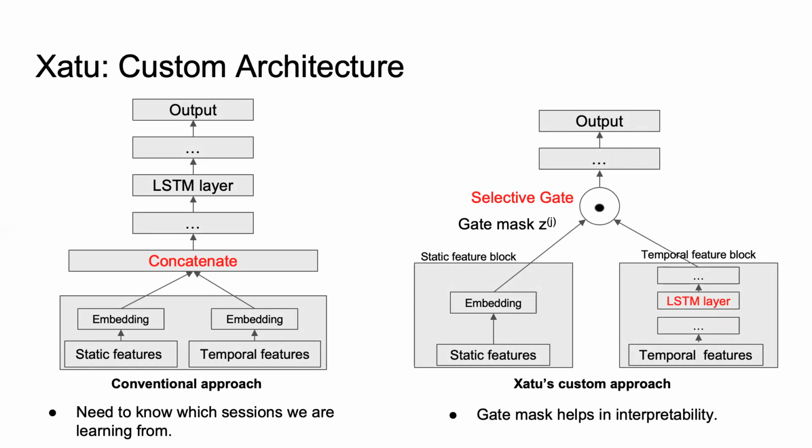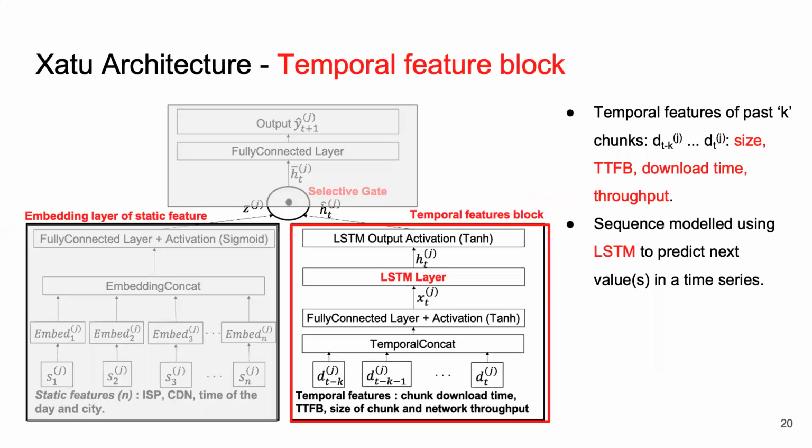As I mentioned before, the conventional approach is to combine all features in the input stage like the architecture in the left graph. However, Xatu combines them at the output stage. This architecture makes Xatu more interpretable, which means we can see more easily how similar static features can impact the throughput prediction. Let's look at the individual components of Xatu in more detail. Xatu has a temporal features block which takes the temporal features such as size, TTFP, download time, and throughput as input. The temporal block has an LSTM unit since it's handling multivariate time series.